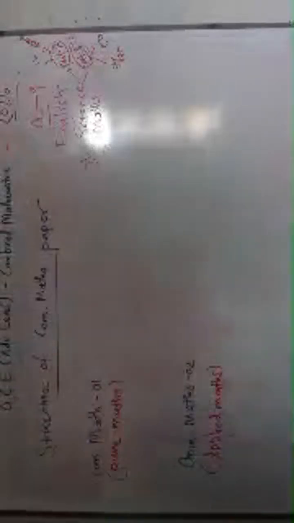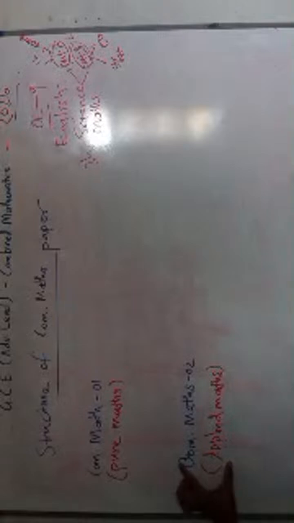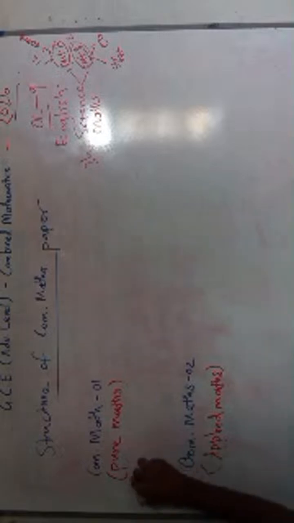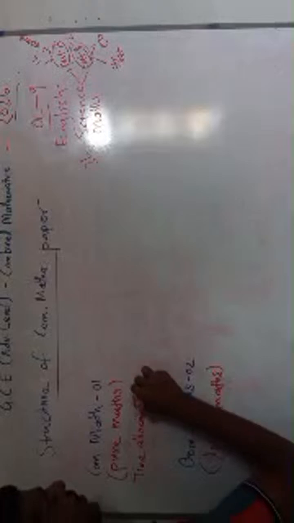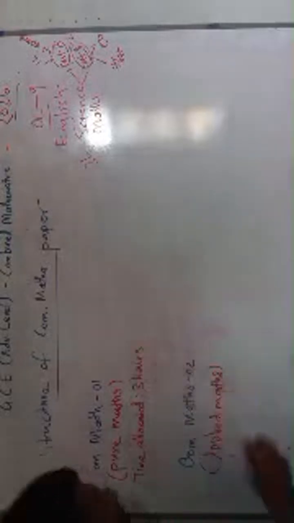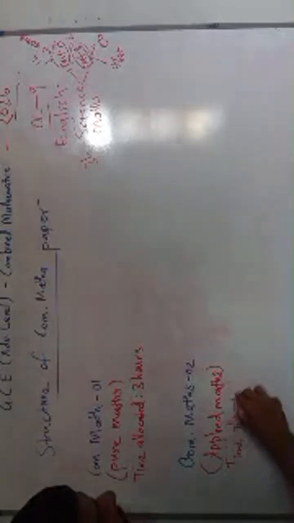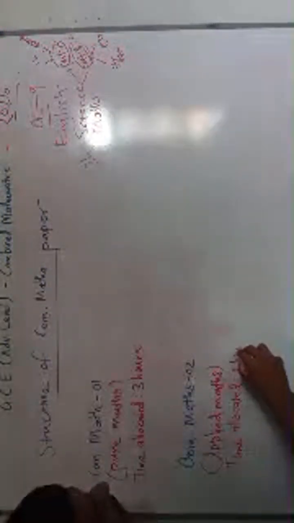Likewise, here I will tell about the time duration, because during the stipulated time you have to write the answers for combined mathematics. For combined mathematics paper 1 and paper 2, we have 3 hours, right? So for combined mathematics the time allocated is 3 hours. Here also we have 3 hours allocated.